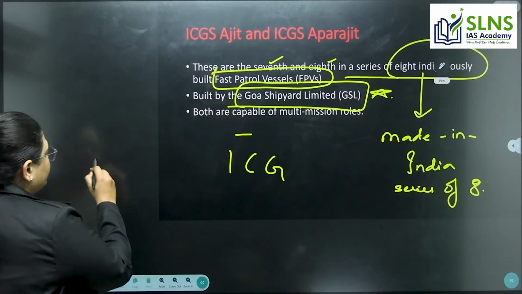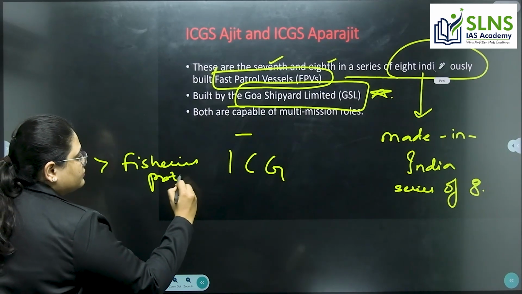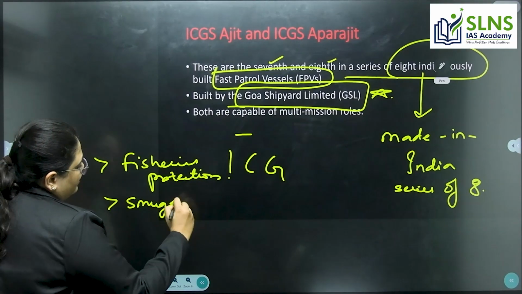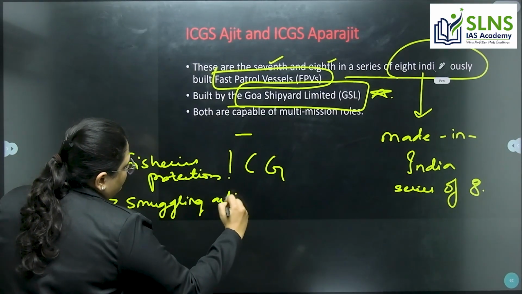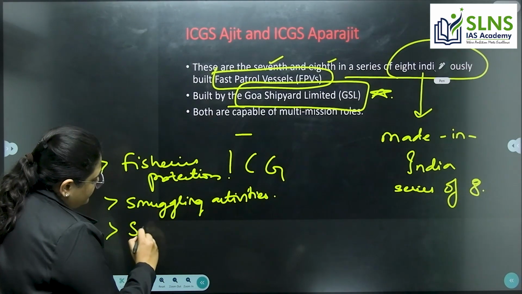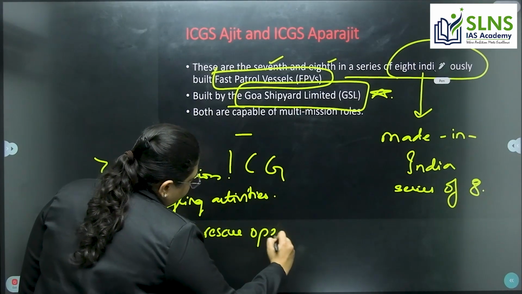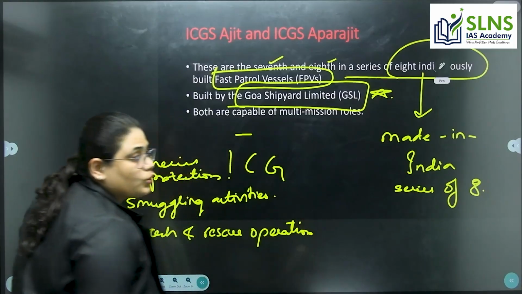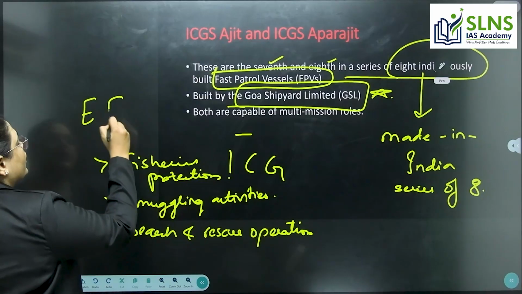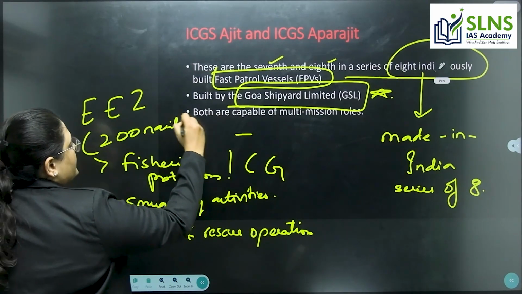It is used for fisheries protection, to control smuggling activities, for search and rescue operations, and also to safeguard the coastline up to the exclusive economic zone, that is up to 200 nautical miles.